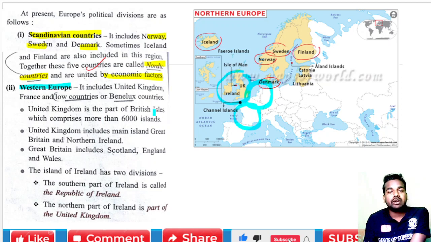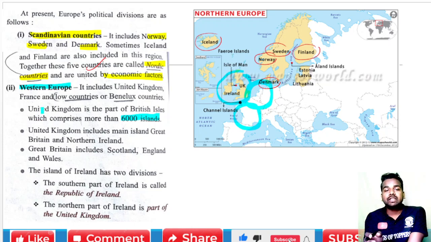The United Kingdom is a part of the British Isles, which comprises more than 6,000 islands. You have to understand that the United Kingdom is actually a part of the British Isles. Once again, read this concept: the United Kingdom is a part of the British Isles, which has more than 6,000 islands.